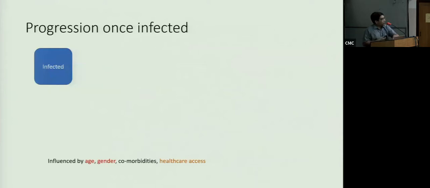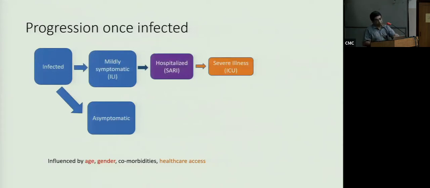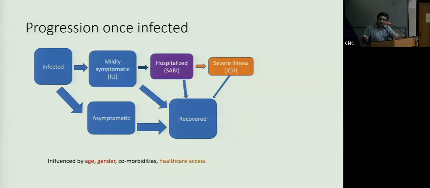Finally, you also have to think about the clinical consequences. So what the model first tells you is how many people are moving from susceptible to infectious, infectious to recovered. But we are more concerned about what happens to people once you're infected. Some of them are asymptomatic. A lot of them may develop mild disease as ILI or an upper respiratory infection. You have some who will be hospitalized with severe acute respiratory infections, or maybe you have other manifestations that happen. Some will go to ICU. Even among all of these, a lot of them will recover, and asymptomatics probably will recover entirely, but for the others, a fraction of them will recover at a different stage. A few will progress to death.